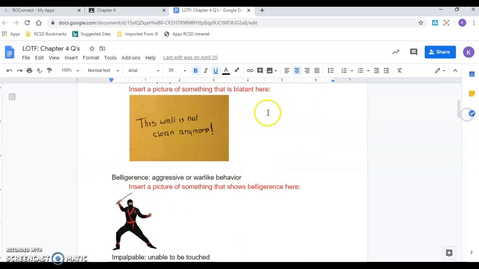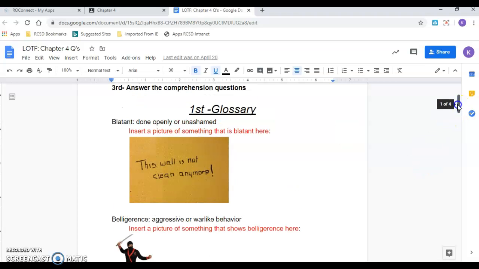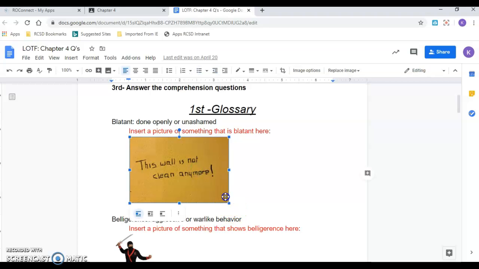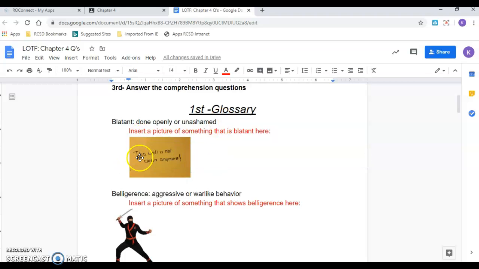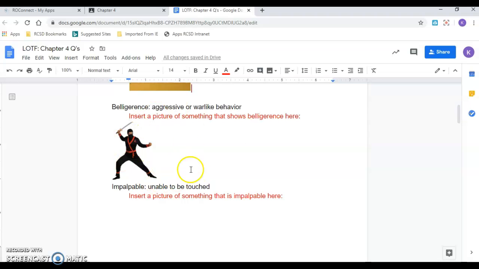Okay, so the first thing you need to do is read these words and find a picture that represents it. And I have some that I already put in here. Blatant, done openly or unashamed. This person openly wrote on the wall and said, this is not a clean wall anymore. I thought that was funny. Then the next word here is belligerence, aggressive or warlike behavior. Again, insert a picture that shows belligerence. So then I put a warrior there, a little ninja guy, because he's aggressive.